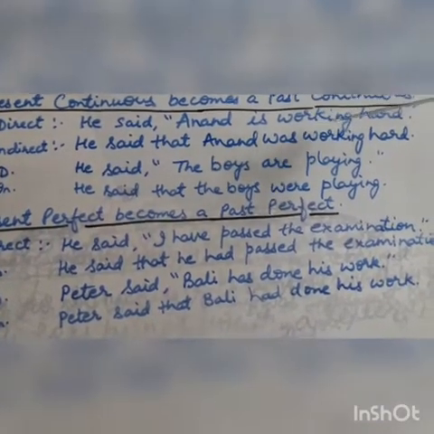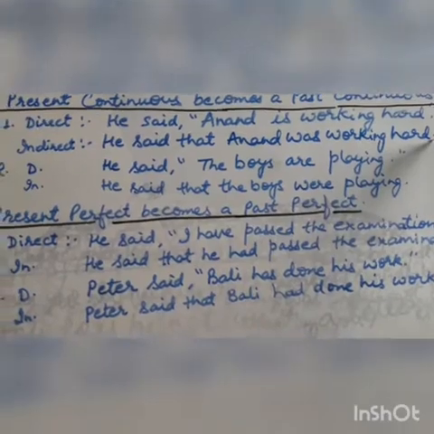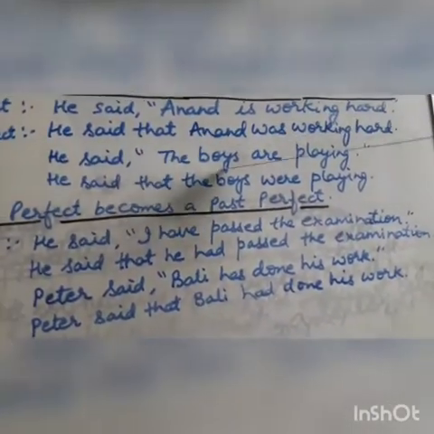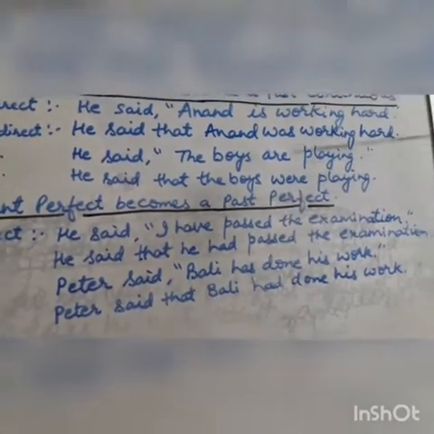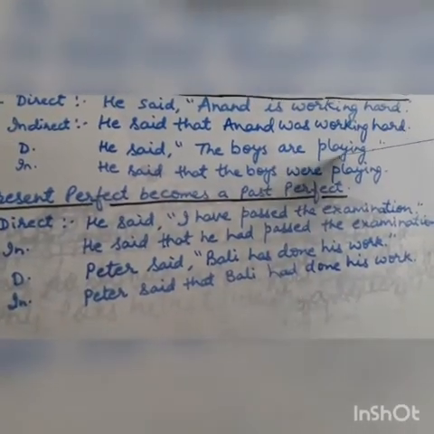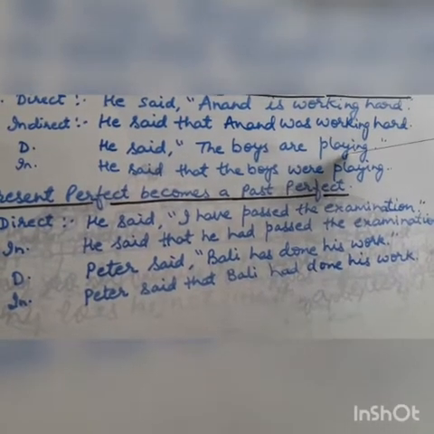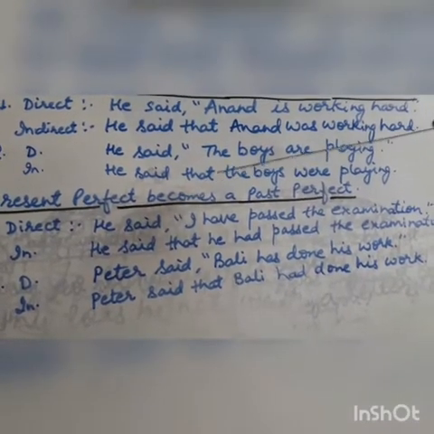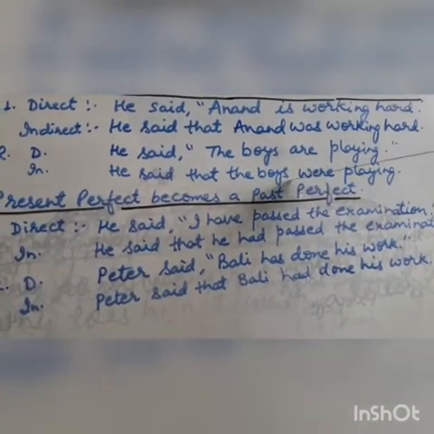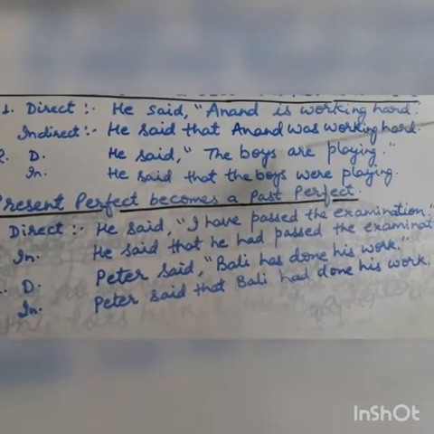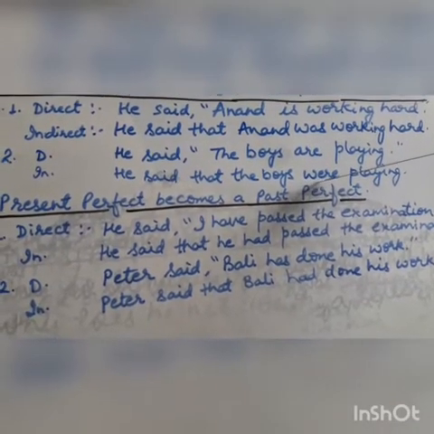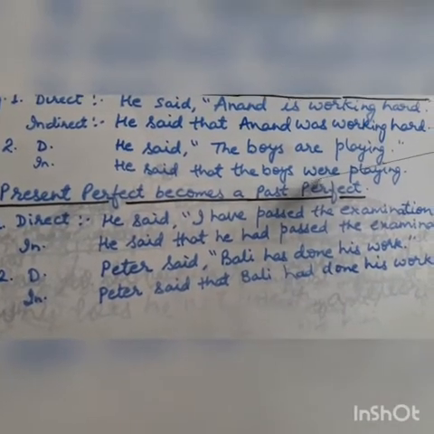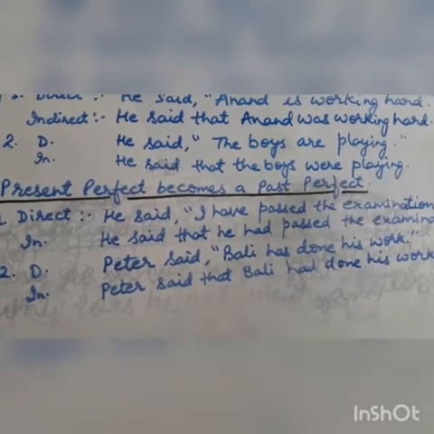In indirect, he said that, you will join here by using that, remove the comma and inverted commas, and is will be converted to was. Anand was working hard. Look at another example in direct speech. He said, "The boys are playing." From here you come to know that it is in present continuous tense, are playing. So in indirect speech, he said that the boys, now it is plural, so you will use were here. You will convert into past continuous, and with plural we will use were playing.